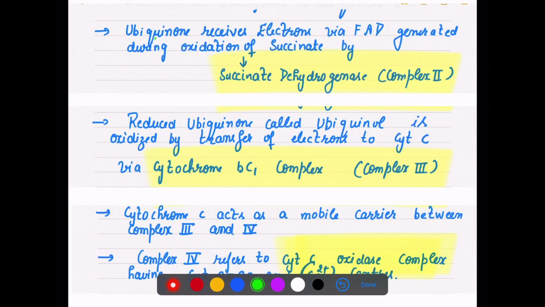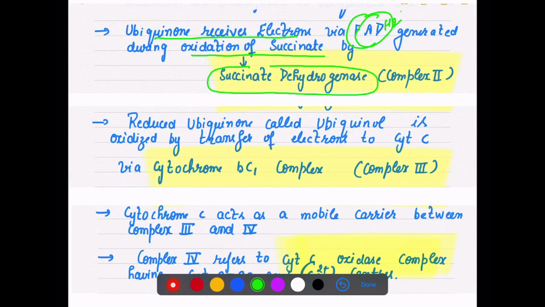Now ubiquinone receives the electrons via FAD, and where was FAD generated? That is, via FADH2, which was generated during the oxidation of succinate. Here we use the enzyme succinate dehydrogenase. Here there was the production of FADH2 in complex 2.